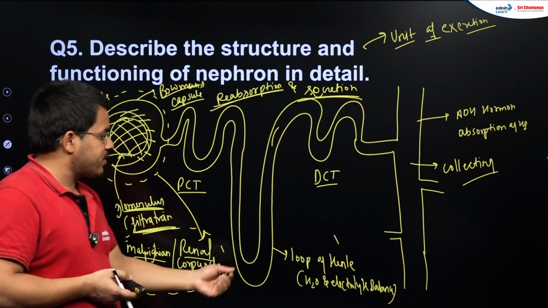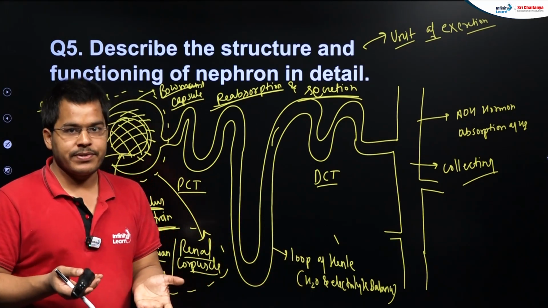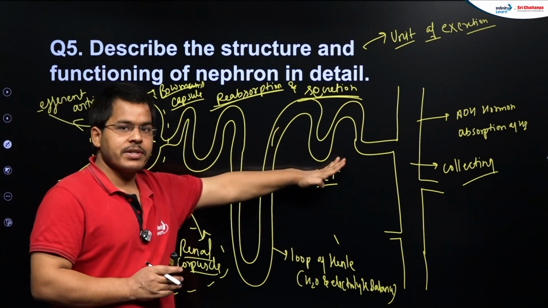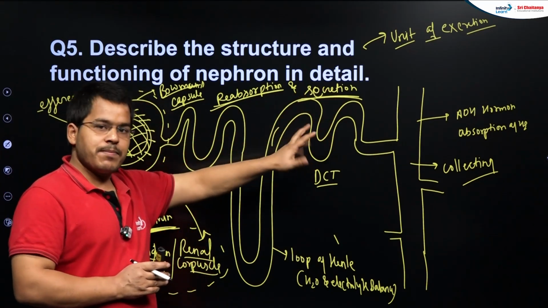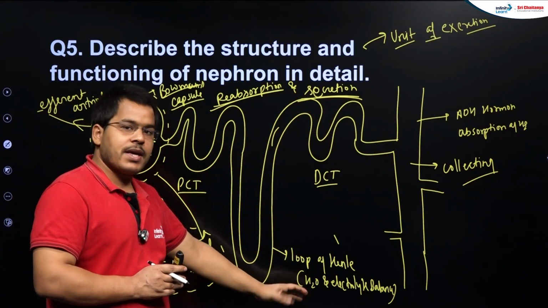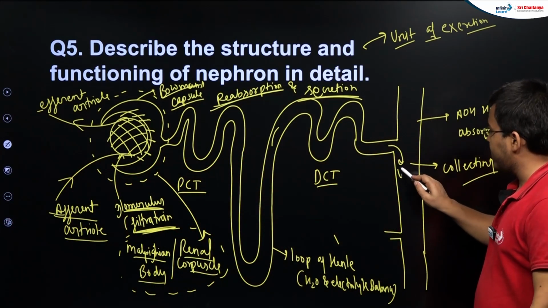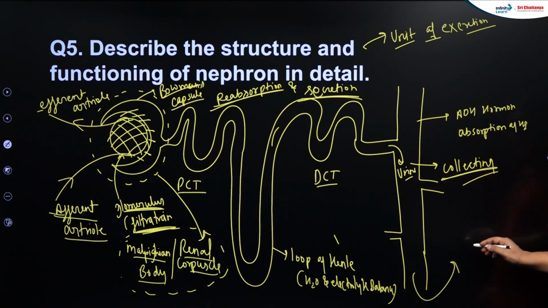And here the loop of Henle will be helping in the H2O and ionic balance, the electrolyte balance. In this way, students, the filtrate will be moving all the way through this tubular region. Selective reabsorption of good material and selective secretion of bad materials keeps on going. The electrolyte balance keeps being maintained by the loop of Henle, and ultimately urine is created, which is poured out into this collecting duct. This collecting duct will take the urine to the ureters, and the ureters will carry it to the urinary bladder, then out of the body through the urethra.